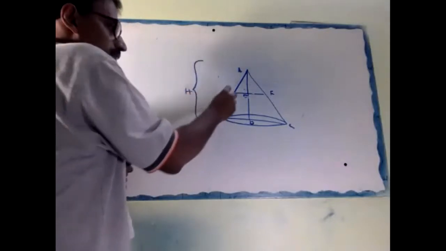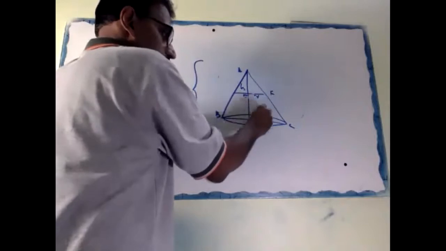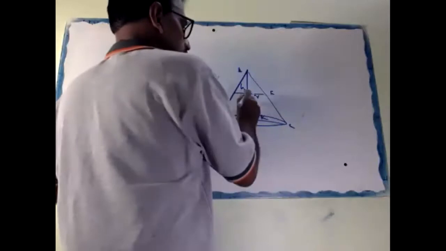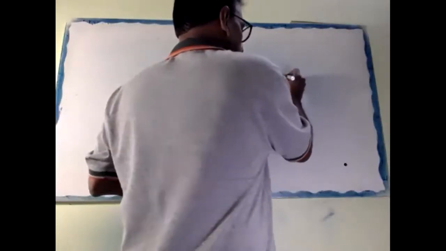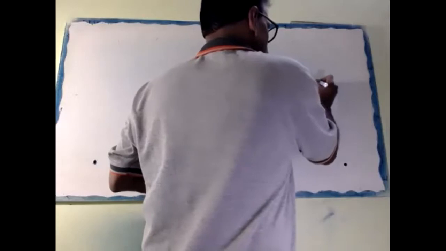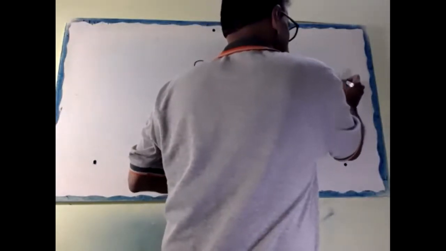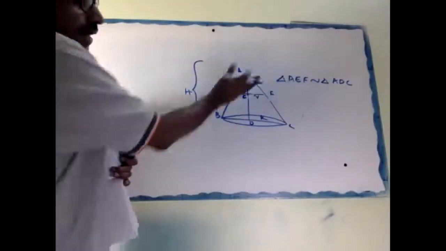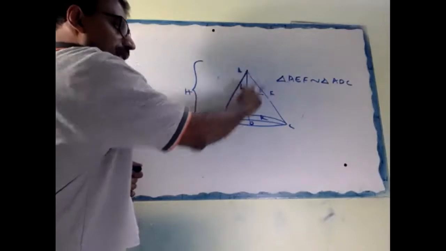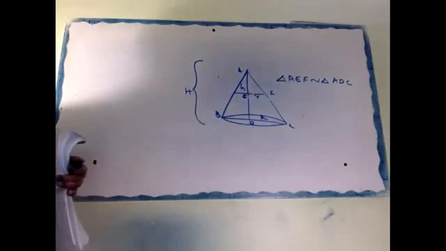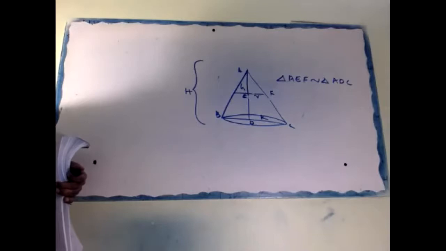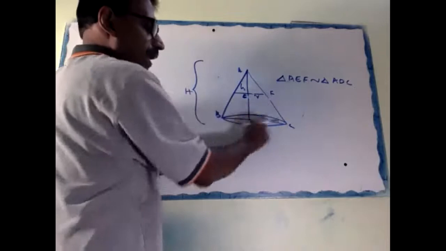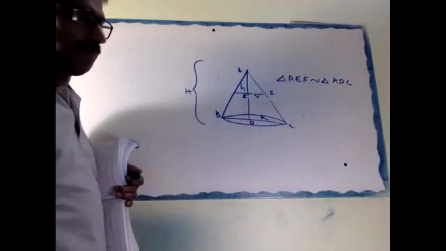This is small h, this is small r, this is capital R. We know that triangle AEF is similar to triangle ADC, AA similarity, because angle A is common and angle AEF equals angle ADC, corresponding angles, because cutting by parallel.